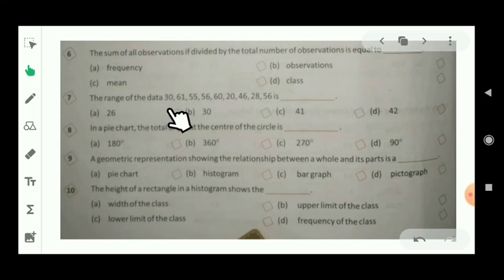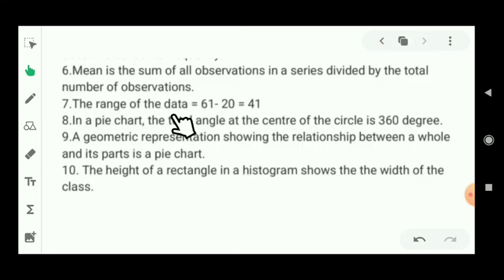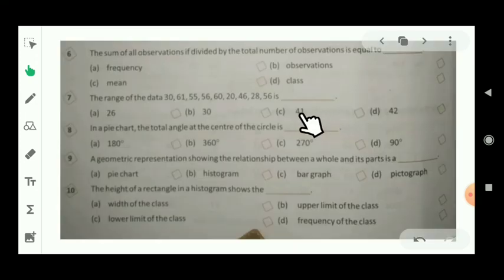The range of the data. These are the data given in this question and you have to find out the range. For the range, we have to use the formula: for finding the range, it is highest limit minus lowest limit. The highest limit in the given data is 61 and the lowest limit is 20. So after subtracting, its value will be 41. That means option number C will be right for this question.